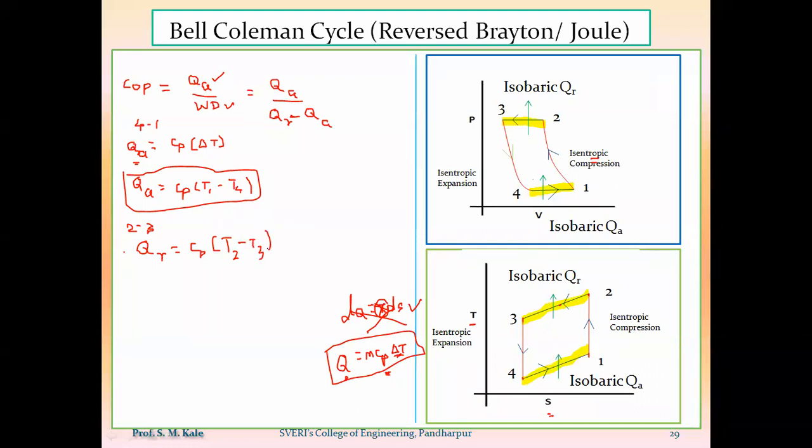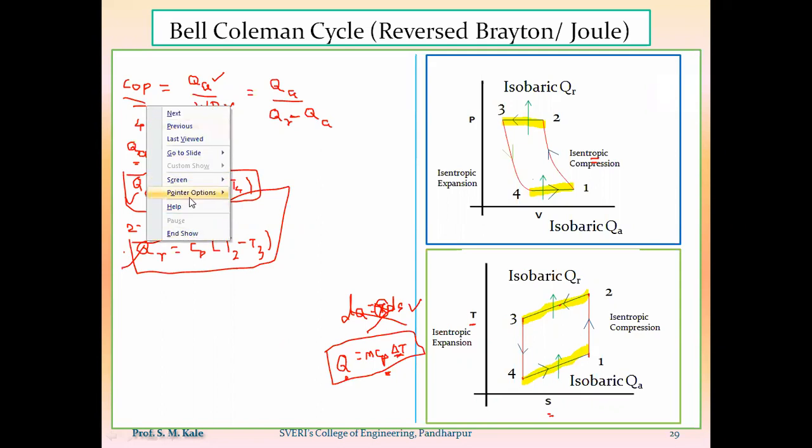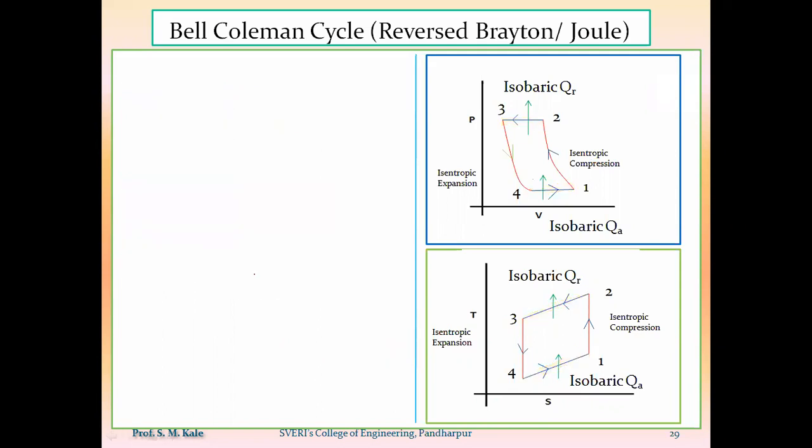So this is nothing but the amount of heat rejected per kg of the air during the process 2 to 3. Now put these values. Put the value of QA and put the value of QR in this equation. You will get the value of COP. So first of all, we'll calculate the value of COP.